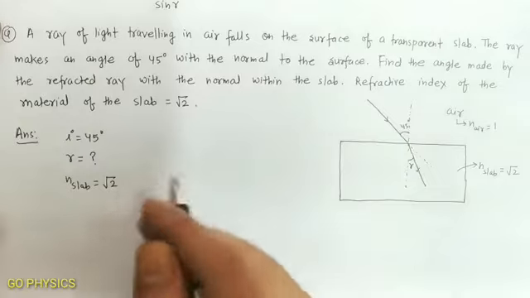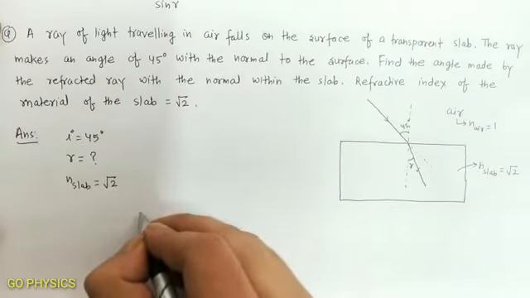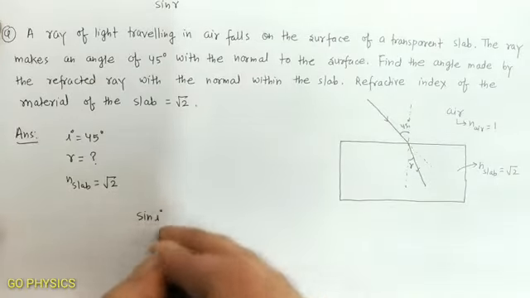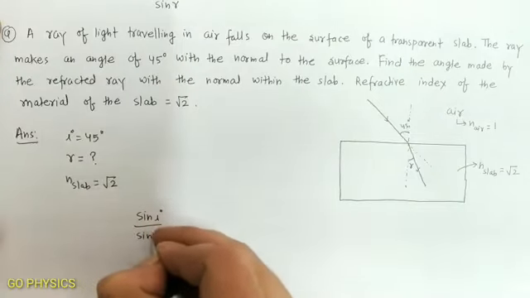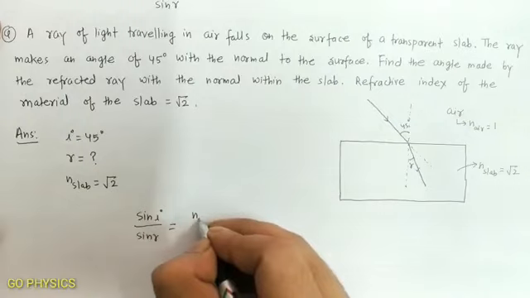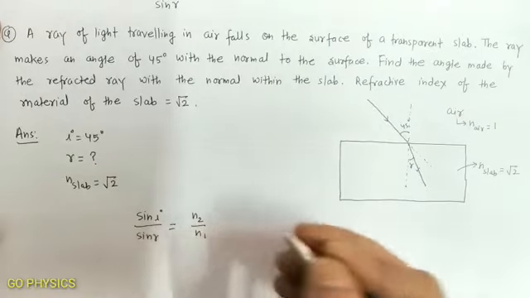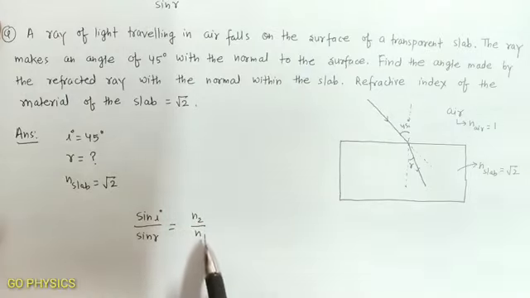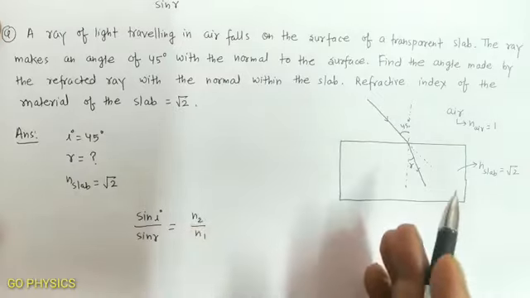Now apply the Snell's law, which is sin I by sin R is equal to n2 by n1. What is n1 here? Medium in which incident ray is present. And what is n2? Medium in which refracted ray is present.